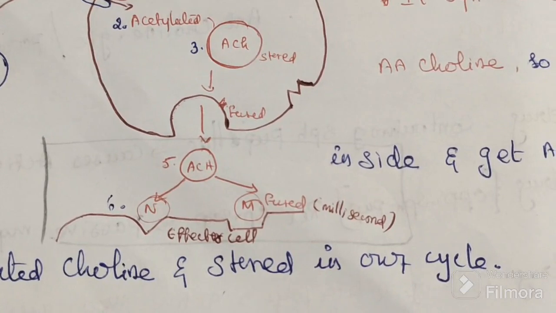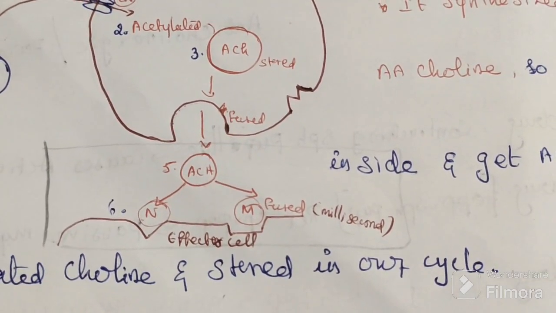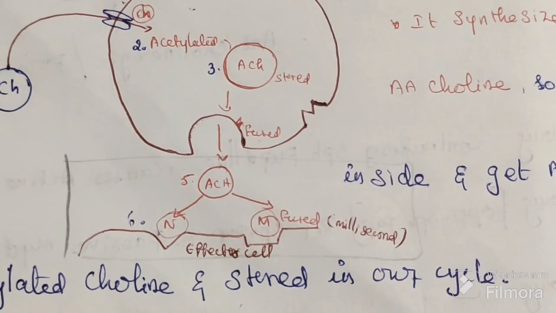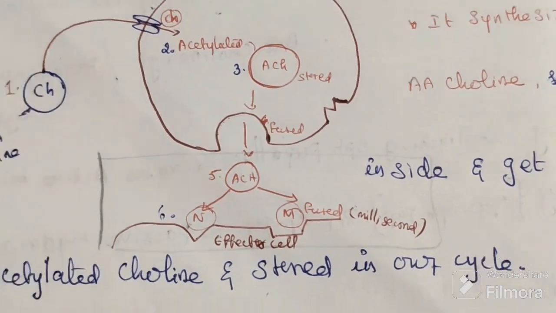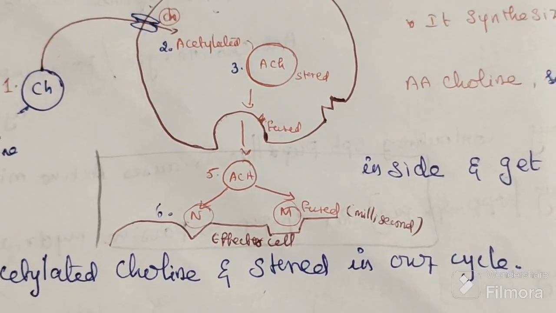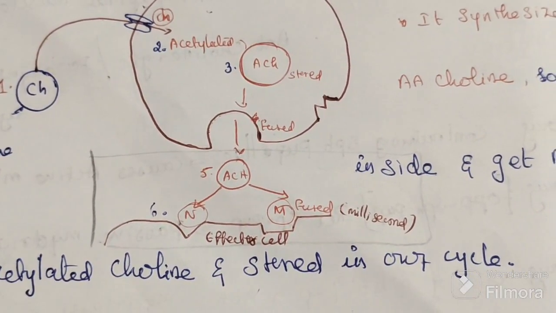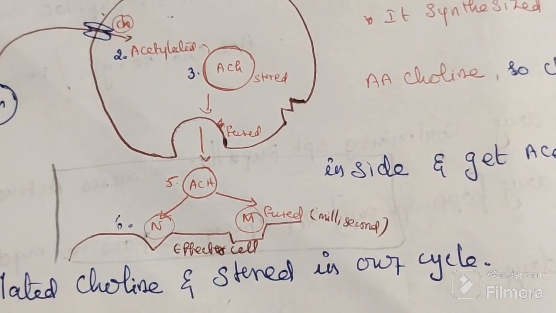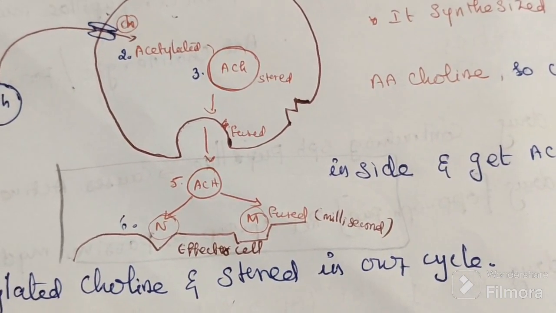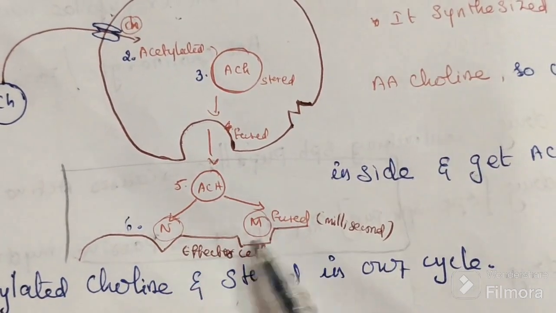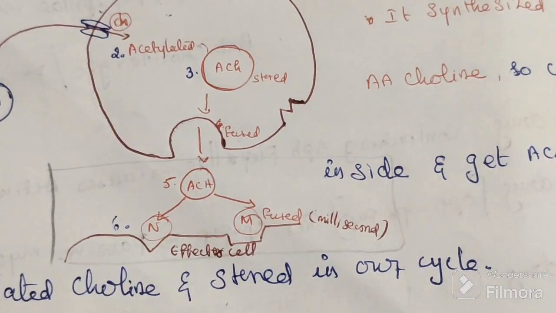M stands for muscarinic receptor, N stands for neuronicotinic receptor. So it acts on its receptor. How does the destruction occur? Once that acetylcholine comes out, it will act on the muscarinic and nicotinic receptors present on the organ. So this one is the organ.